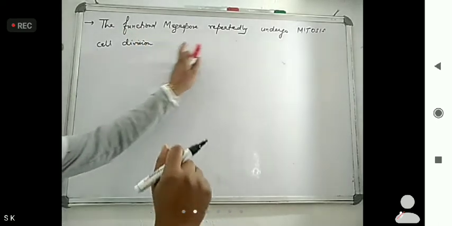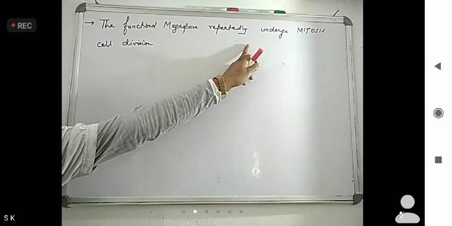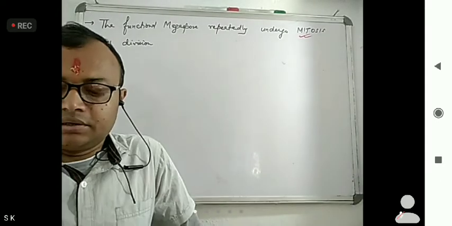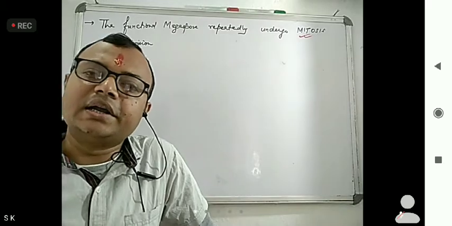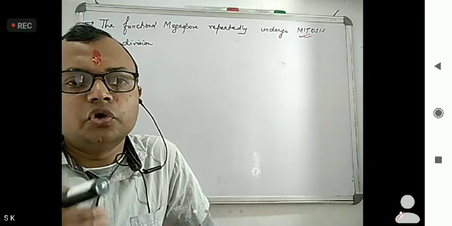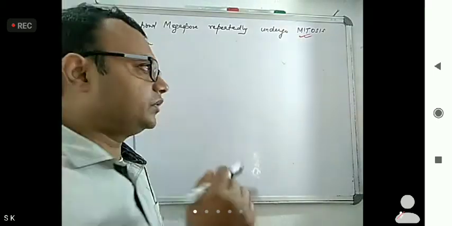Okay, so this functional megaspore repeatedly goes through what? It goes through mitosis cell division, and they are retained inside the megasporangium to form what? The female gametophyte.